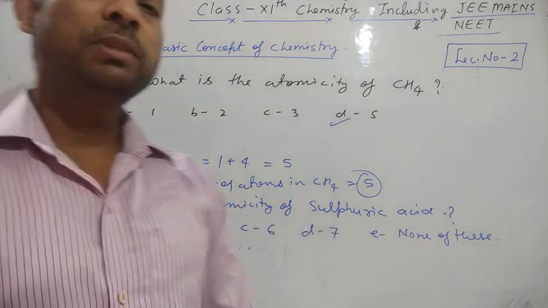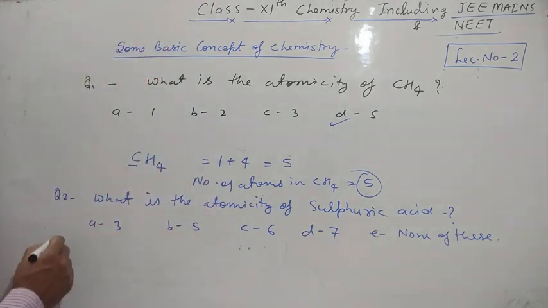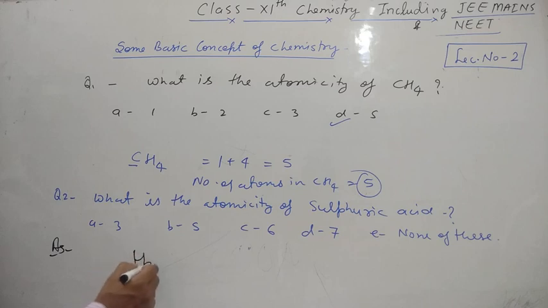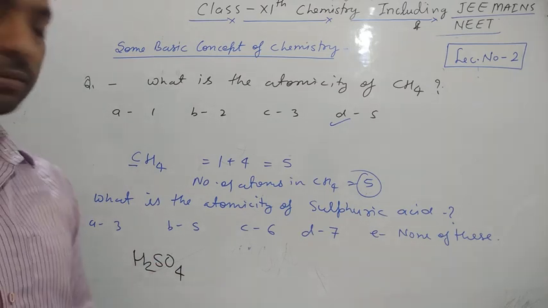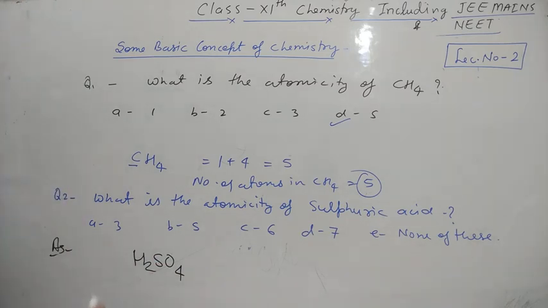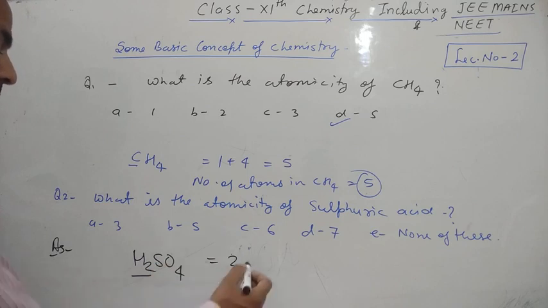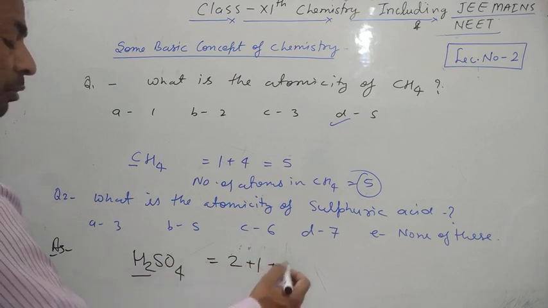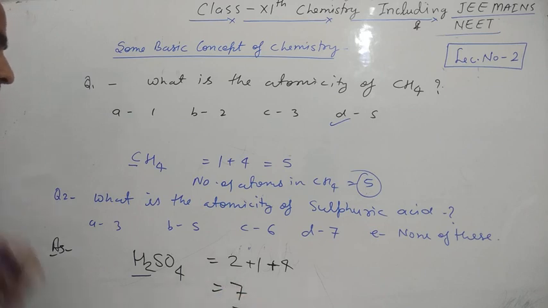For the calculation, first we need to know the formula of sulfuric acid. Sulfuric acid is H2SO4. It is also called the king of chemicals. Let's discuss how many atoms. Number of hydrogen 2, number of sulfur 1, number of oxygen 4. Add these: 4, 1, 5 to 7. So the atomicity of sulfuric acid is 7.